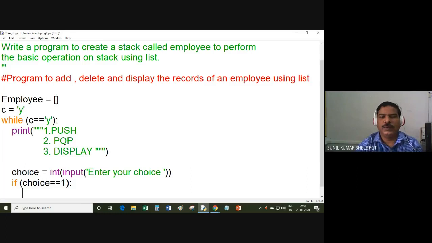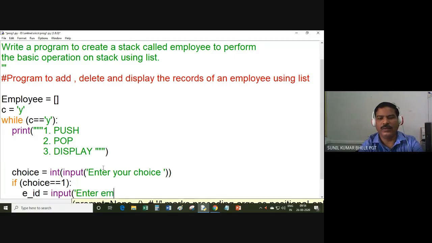so you know that this push operation means inserting an element in a stack. Pop operation means deleting an element from the stack. Display means traversing the stack and displaying the values of the stack on the screen. So if choice is equal to 1, it means the user wants to enter new information in the stack. So I can ask his employee ID. So suppose I declare one variable, and I can ask, enter employee number.